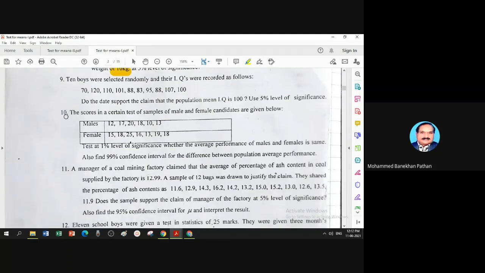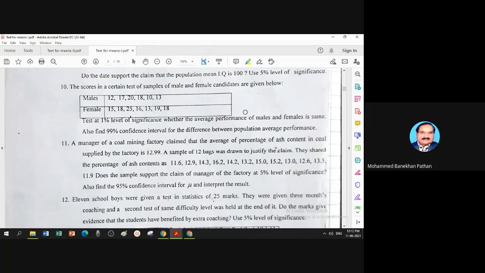Number 10. The scores in a certain test of samples of male and female candidates are given below. This is the male record. This is the female record. You have two samples. Both samples are small and you want to study the average performance of male and female.